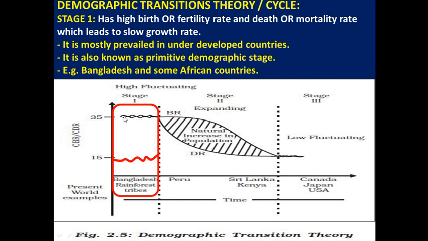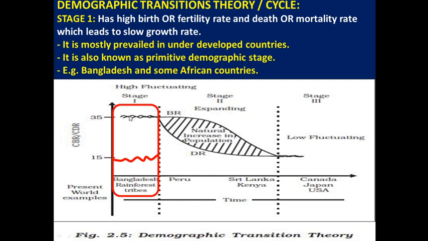And again, these underdeveloped countries are experiencing a high death rate because of poor medical facilities, poor transport and communication facilities, and poor sanitation. We have lots of famine and starvation cases.